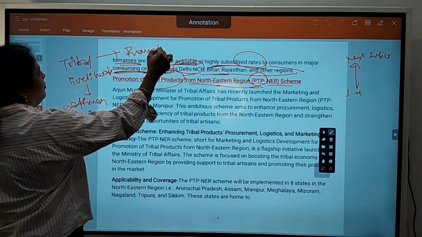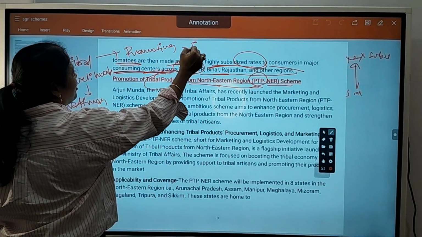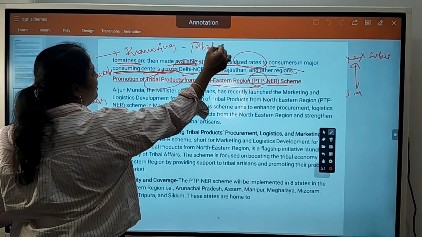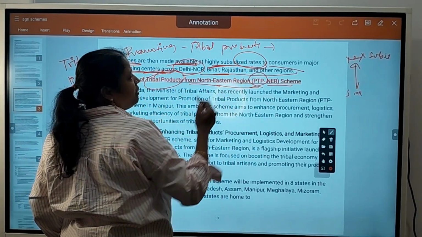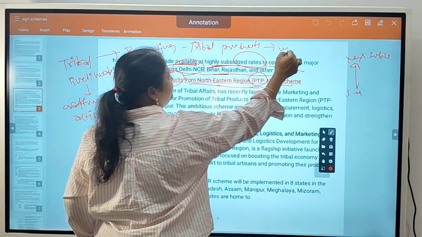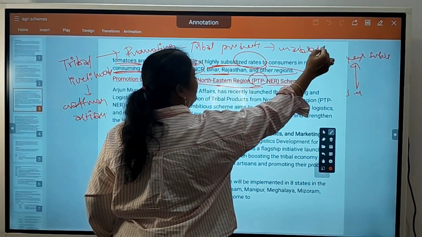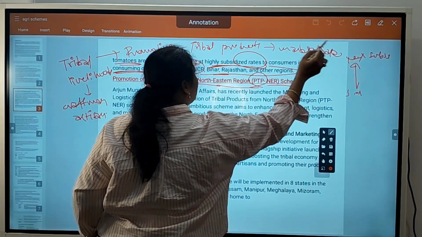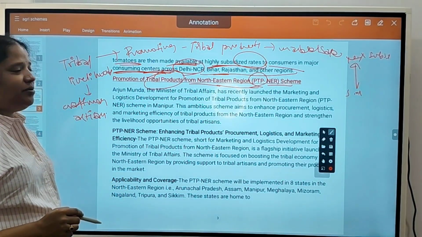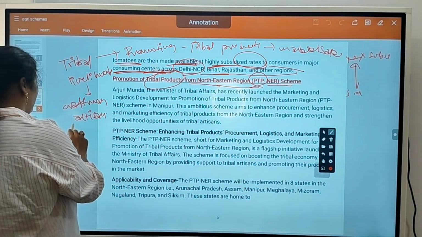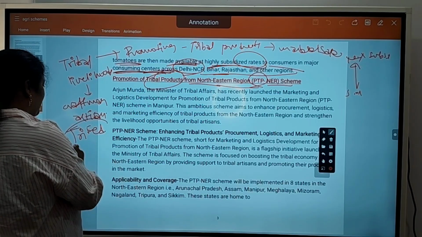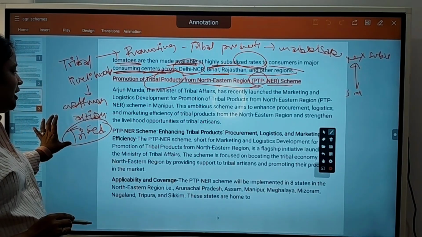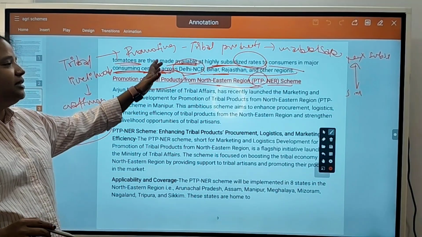This is nothing but promotion of tribal products. Promoting tribal products means marketing or sale of tribal products outside the tribal area. So which is the organization involved in this? TRIFED. TRIFED is the organization involved in implementing this scheme.